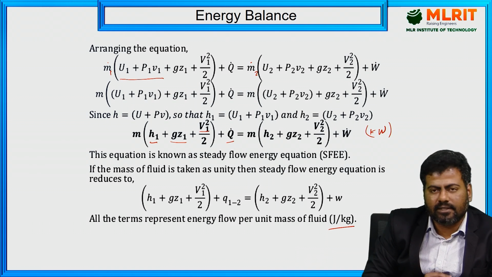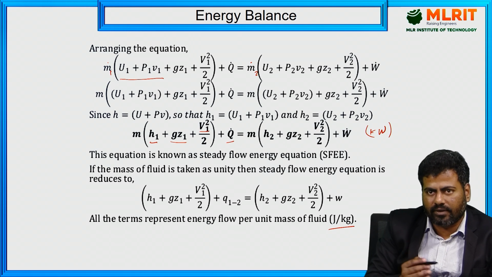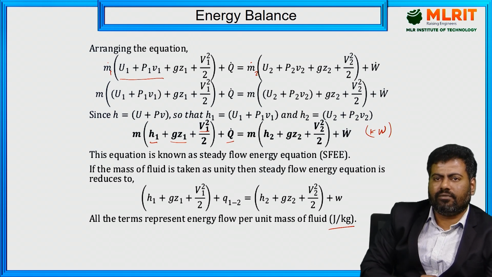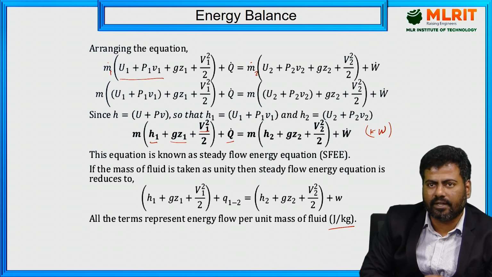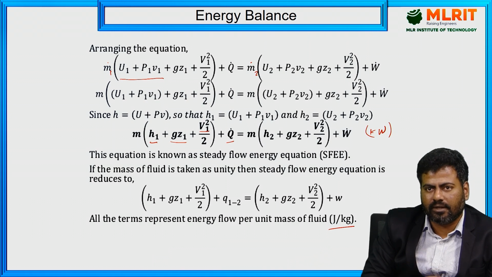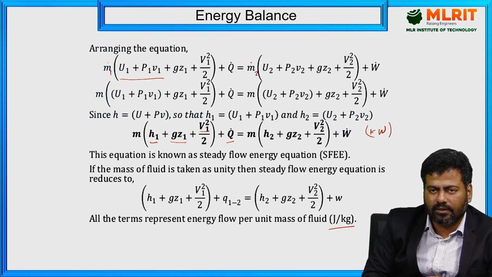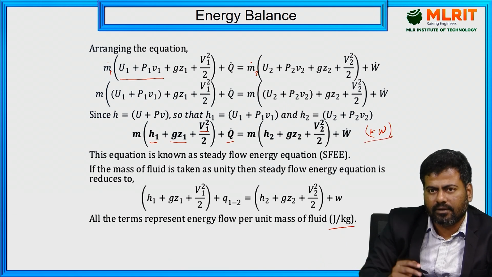Because H always depends upon Cp and Cv. Cp for air I will consider as 1.005 kilojoule per kilogram Kelvin. So that kilo is there with respect to the Cp, and obviously we will get numbers of more than three or four digits. That is why I say kilowatt or watt also, no problem.